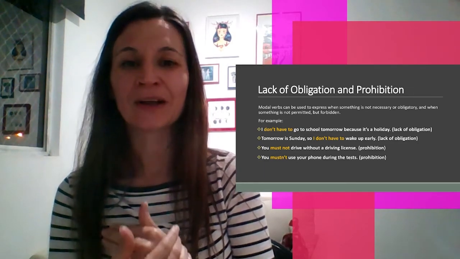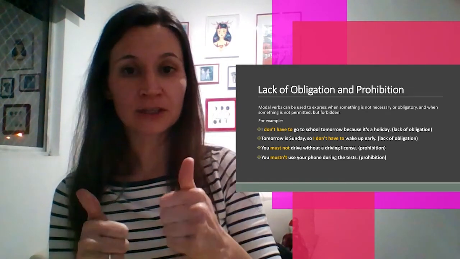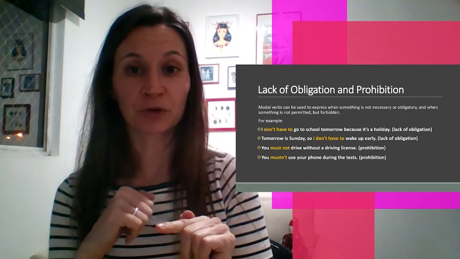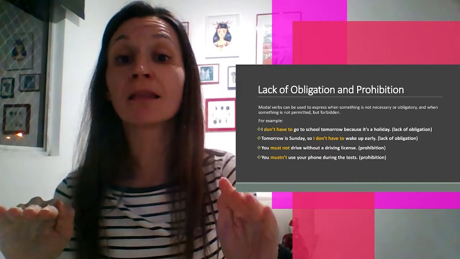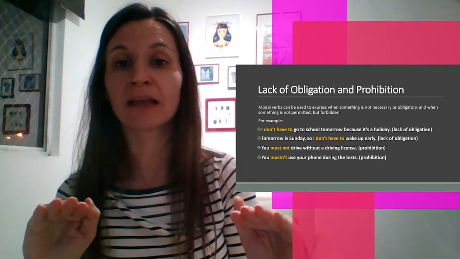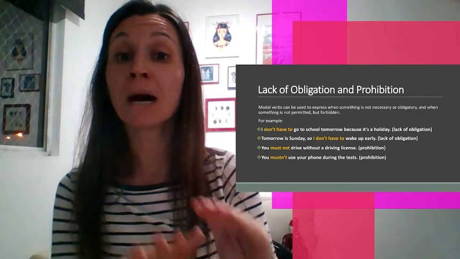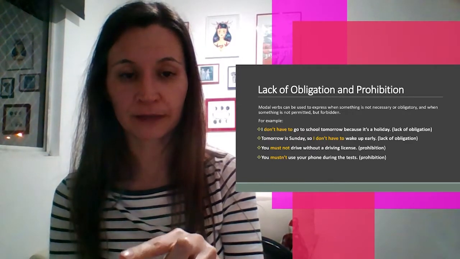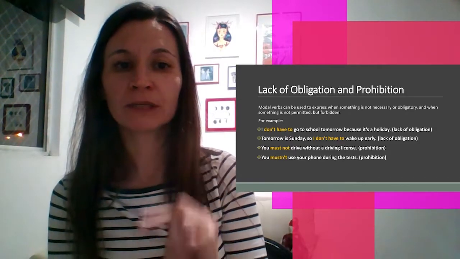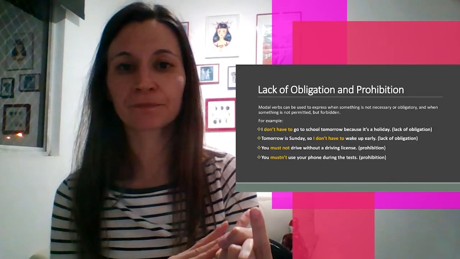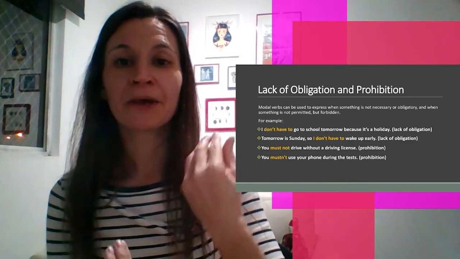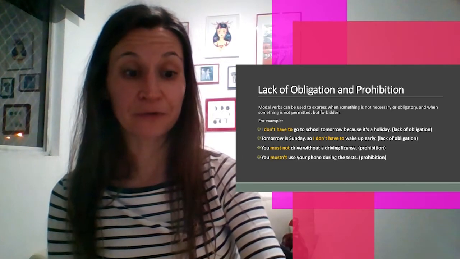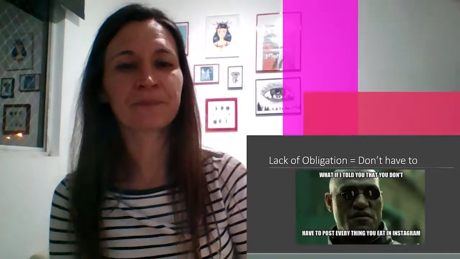Okay, so have a look at that. You must do it is an obligation. You have to do it is an obligation. You don't have to do it is a lack of obligation. You don't have that obligation. But you mustn't do it is a prohibition. You're not allowed to do it. You must not drive without a driving license. Okay, different meaning. Must in a negative becomes prohibition. All right, kind of opposite, yeah.